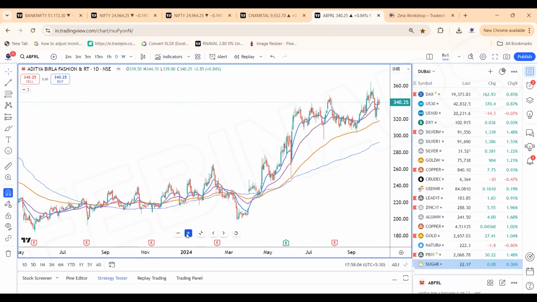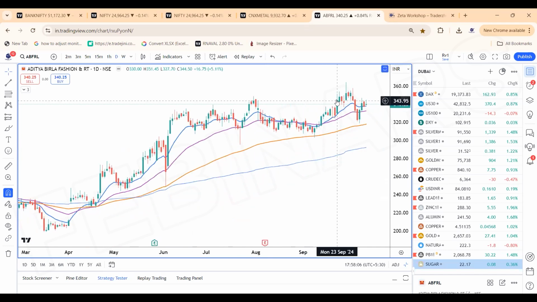The stock looks quite good on the charts, and once we break 345 to 350 levels, the stock is heading quite higher. 332 would be the stop for the stock. Even if we break the levels of 332, it looks weak only on a closing basis.